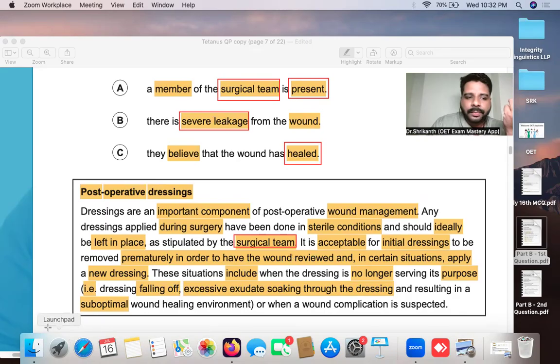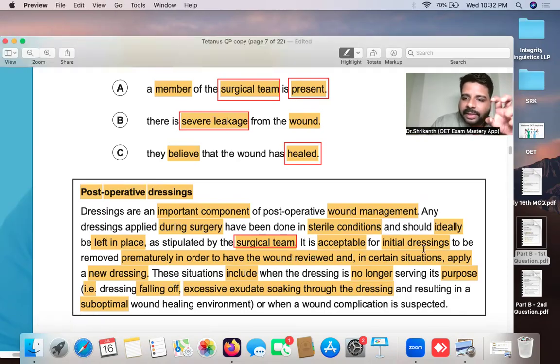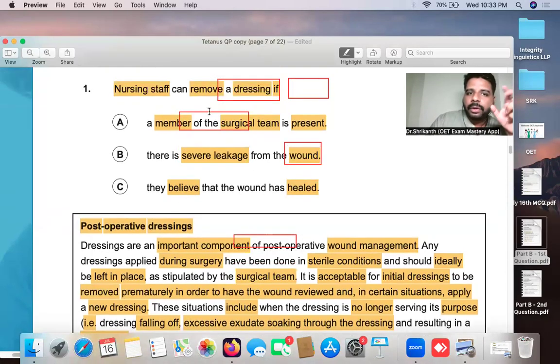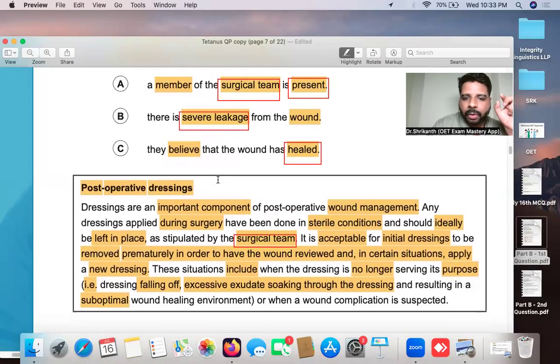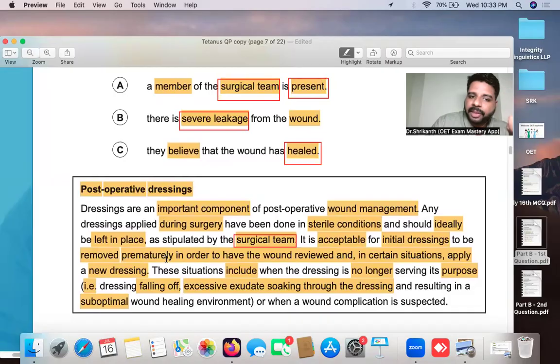What are they telling here? It is acceptable for initial dressings to be removed. Now the main word is coming, the main focal point, remove. They're telling it is acceptable for this to be removed prematurely, that is before the fixed time, in order to have the wound reviewed. So if they want to review the wound, or if they want to apply a dressing, the nurse can remove it. These situations include when the dressing is no longer serving its purpose, that is the dressing falling off, or excessive exudate soaking through the dressing.